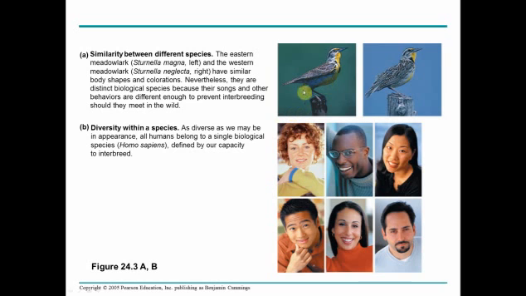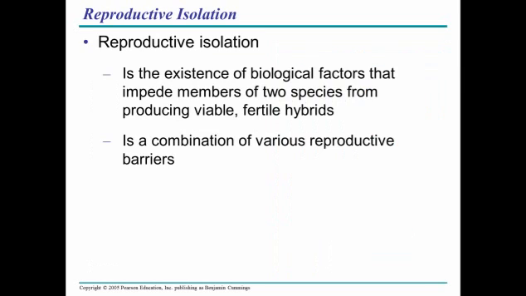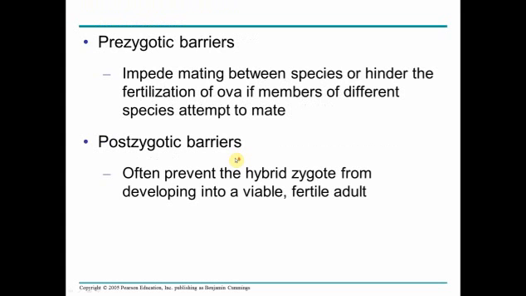So within a species, you can have diversity, such as this, variations within that same species, and you can also have two different species that look really, really similar, such as this eastern and western meadowlark, where they're different enough that they don't interbreed. So quite often the reason they don't interbreed is because they're reproductively isolated, which are factors that impede members from producing viable fertile offspring. And there's a variety of different factors you can describe. Sometimes it's a combination of different barriers.